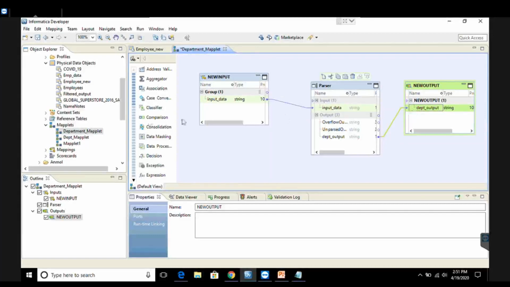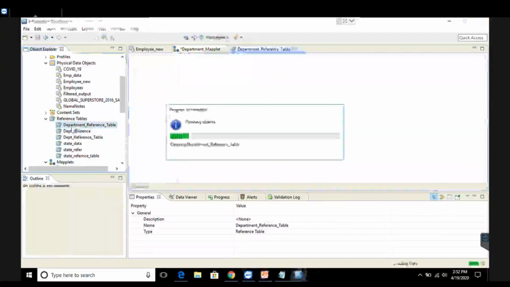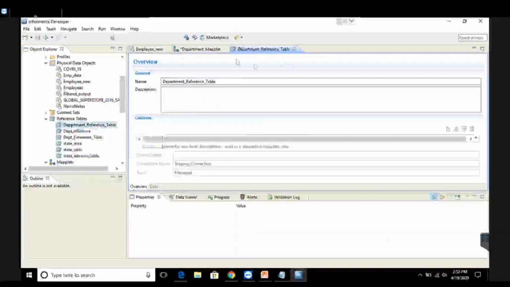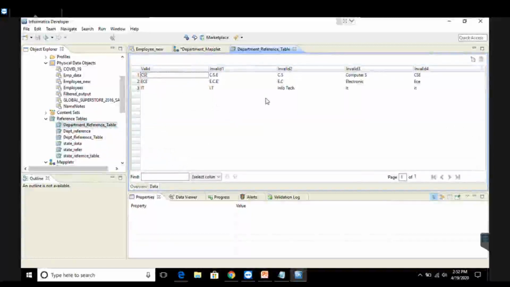Now let me show you which reference table I'm going to use here. So reference table, department_reference_table. It should be pre-created with you. I just created using the concept of empty reference table. To know what is empty reference table, you can look up my video. So this is the department_reference_table. I go to its data tab, and here I can see this is the reference table data. It contains one valid column and all other columns are invalid. So all these invalid values will be replaced by the valid column in the output. Okay. So this reference table I've used in my transformation.